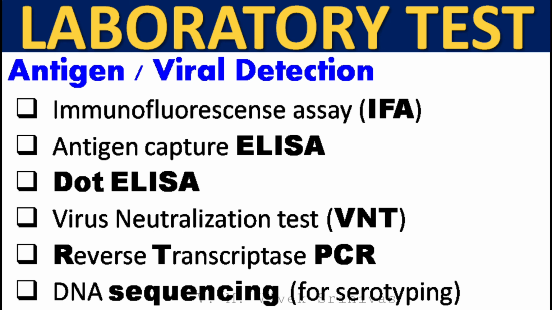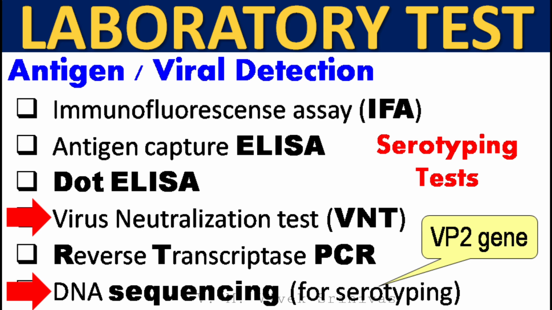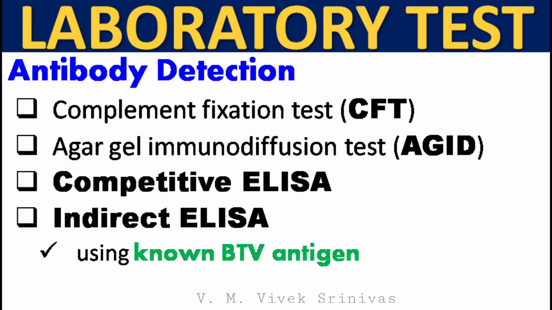These are some of the laboratory tests that can be done for diagnosis of this virus. For antigen detection, immunofluorescence assay, antigen capture ELISA, virus neutralization test, reverse transcriptase PCR, and DNA sequencing is done. For serogrouping the virus, the first 3 mentioned tests are done. For serotyping the virus, virus neutralization test, and DNA sequencing of the VP2 gene is done. For antibody detection, complement fixation test, agar-gel immunodiffusion test, competitive ELISA, and indirect ELISA is done. In these tests, known Bluetongue viral antigen is used.